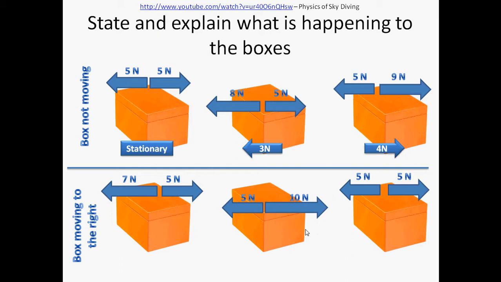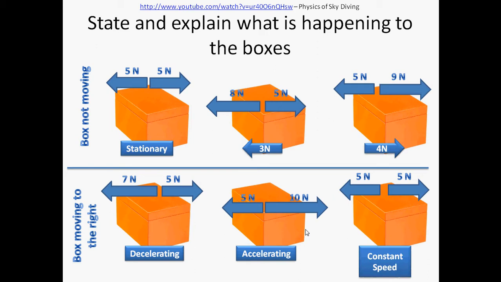Now, imagine that my object is not stationary and it's moving instead. So 7 and 5, again, resultant force of 2 newtons, in the opposite direction to where the box is moving, so the box will decelerate. 5 and 10, resultant force is 5 newtons in the same direction as where the box is moving, so the box is going to accelerate. And finally, 5 and 5, the box has a resultant force of 0, forces are balanced, so the box keeps moving to the right at constant speed.